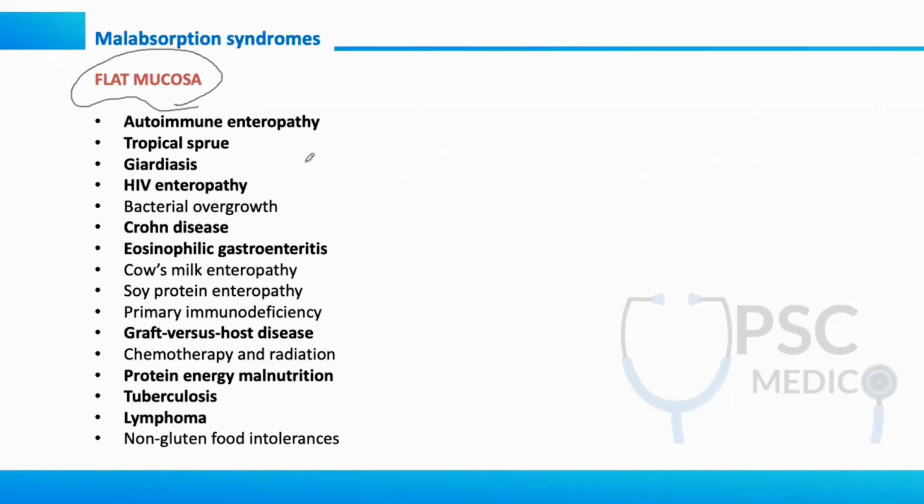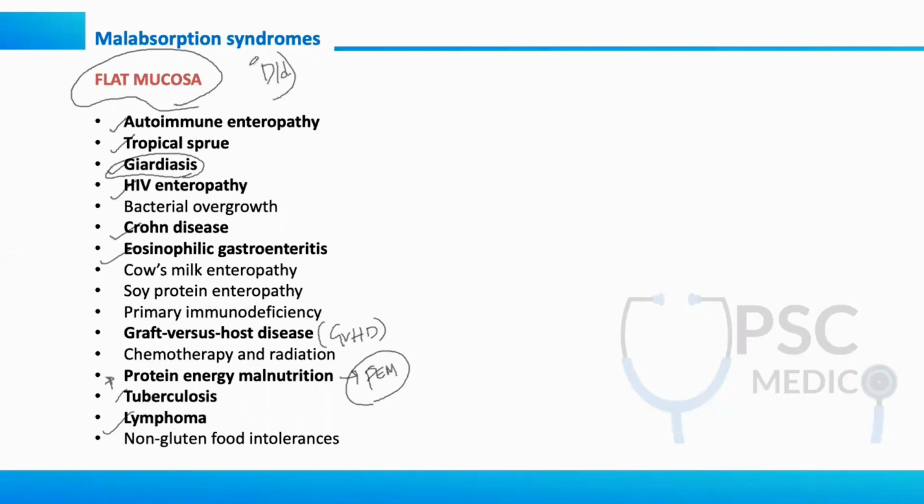So the malabsorption syndromes, the examples are: autoimmune enteropathy, tropical sprue, giardiasis, which is an infection caused by Giardia lamblia, HIV enteropathy, Crohn's disease, eosinophilic gastroenteritis, which is very important, GVHD, and even flat mucosa is a feature seen in PEM because the villi are not growing due to lack of nutrition. So you'll also see flat mucosa in tuberculosis and lymphoma. These are all the DDs for flat mucosa.